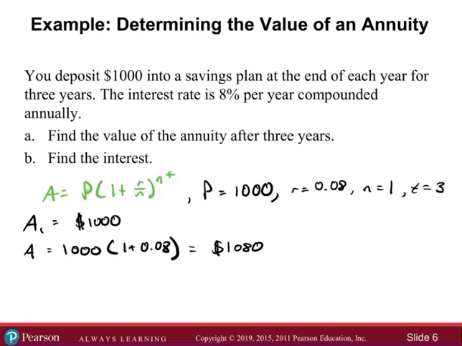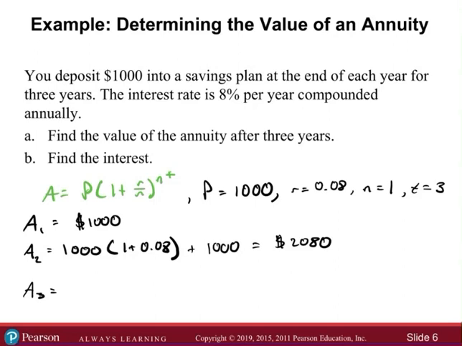Okay, and then at the end of the second year, now we've had $1,000 in the account already, so that's the first 1,000 that you see, and then you're applying the interest. Plus, we're going to do an additional $1,000 because it's the end of the year. So at the end of the second year, we're going to say plus another $1,000. So then that's 2080.